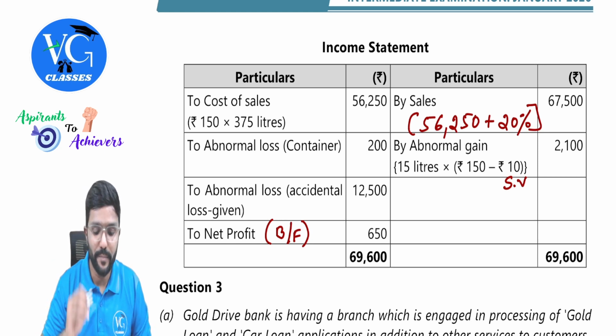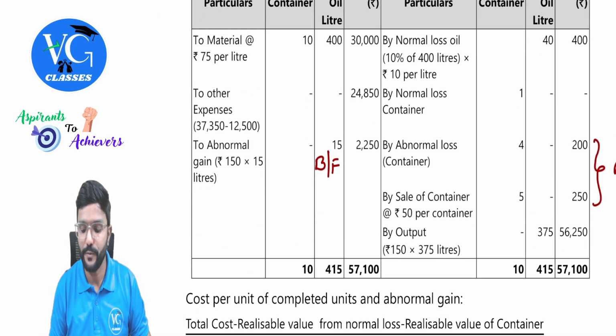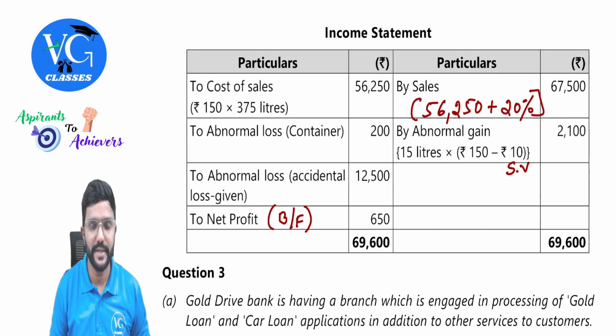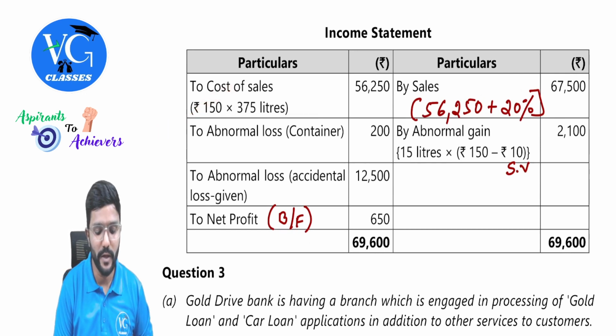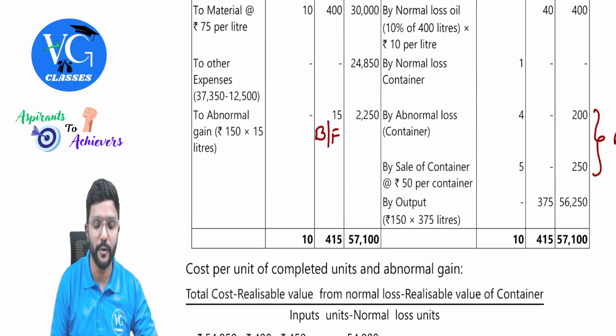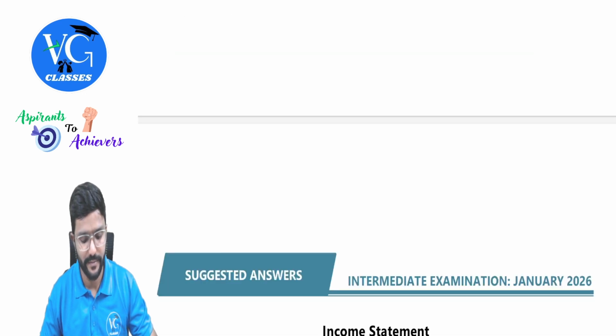Yeah. Then the abnormal loss container is there, so that is this part. I told you, we need to show it on the debit side of the costing P&L account or income statement. Then there is an abnormal loss, accidental loss, given as 12,500, which we deducted here on the debit side. That we will record. 12,500. Yes.